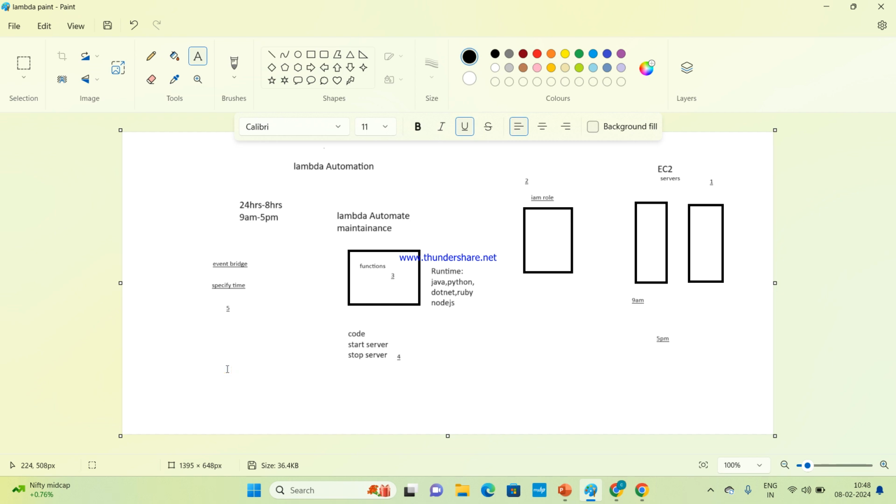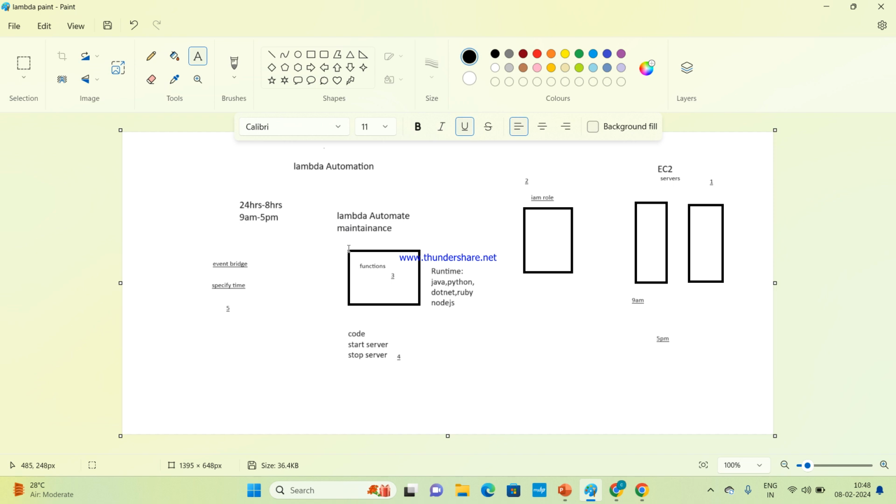Have you all understood the scenario of automation, Lambda automation? With Lambda, we can start the service, stop the service, and shut down the servers automatically, without human interference. Lambda is based on two factors, right? One is to create microservice applications, and the second is to automate application maintenance. So the labs we are going to do are maintenance automation.